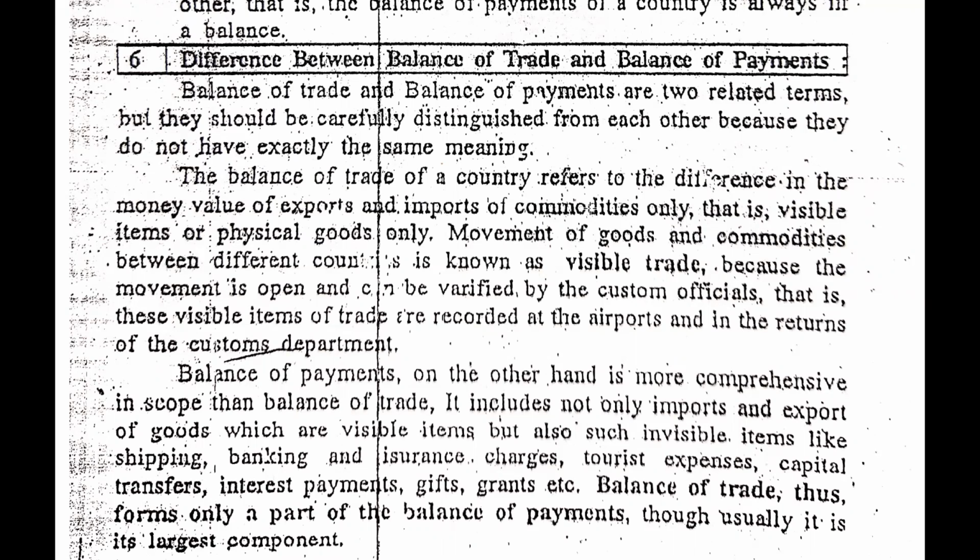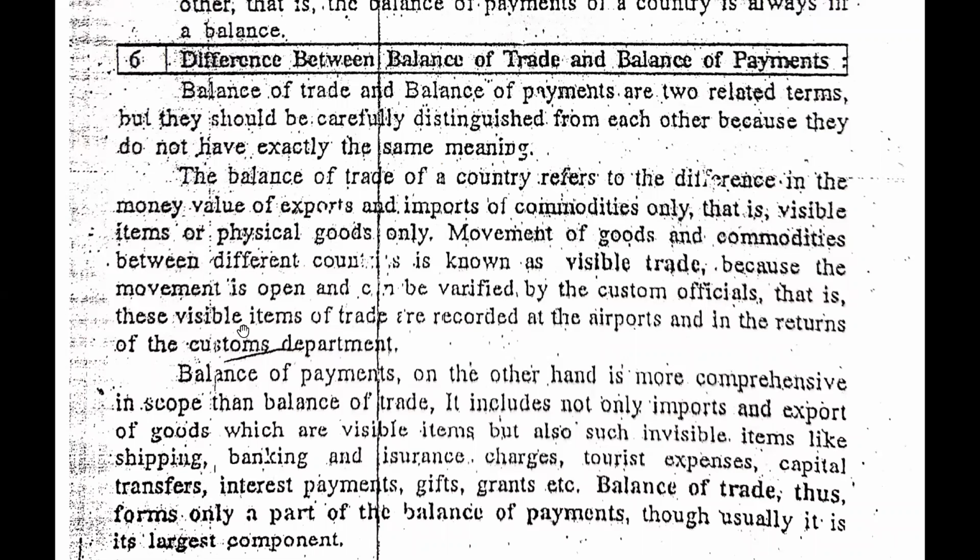There will be only the commodities, which are visible goods, goods that we can see and touch. So in the balance of trade there will be only commodities, that is the visible items, or physical goods only. Movement of goods and commodities between different countries is known as visible trade because the movement is open and can be verified by the customs officials.